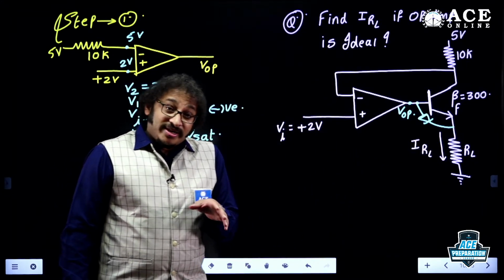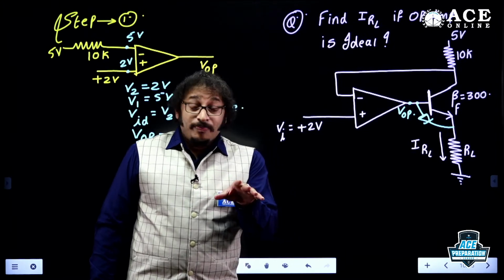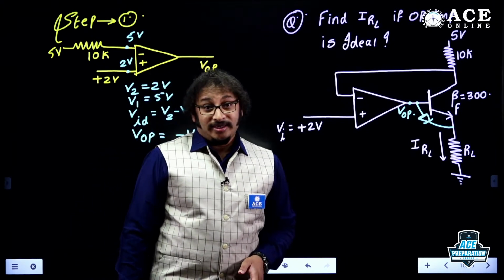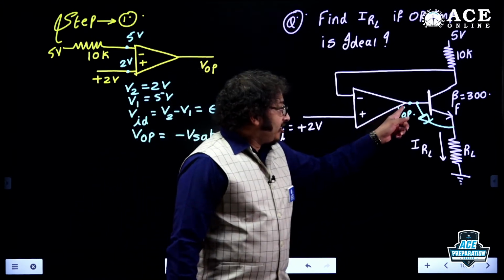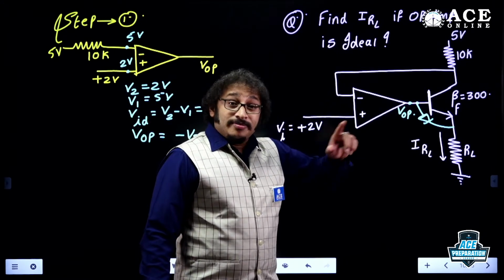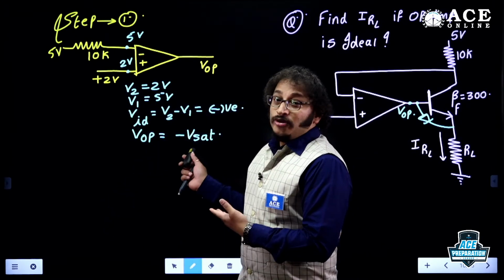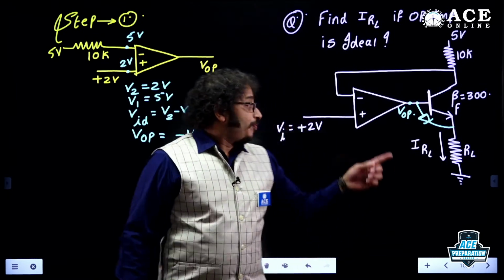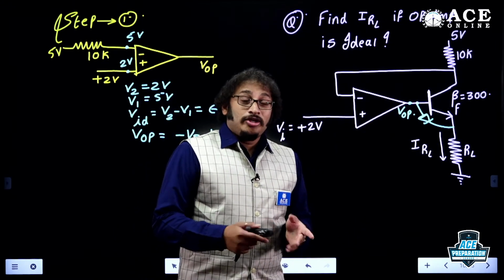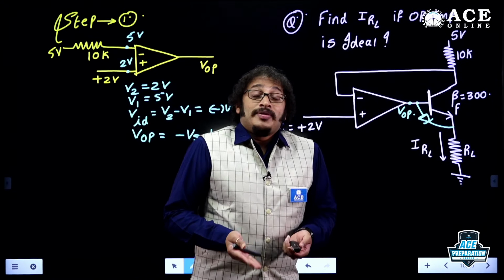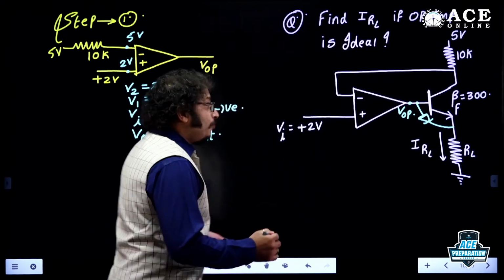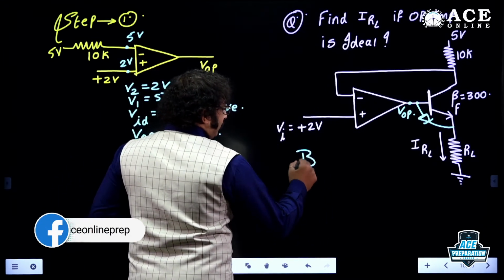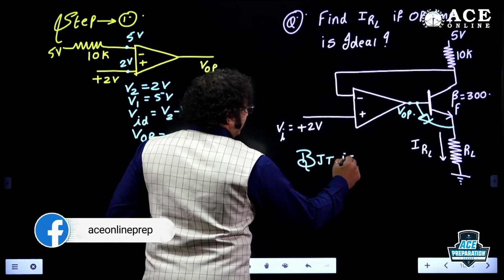Because a bipolar junction transistor can be compared with PN diodes. Correct or not, dear students? Now check it out here. VOP is the largest value, a negative value. It's the largest negative, and it is given to the P-type semiconductor. What do you mean by that? Open switch. So here the BJT is in cutoff.